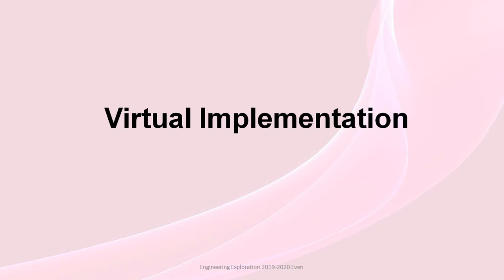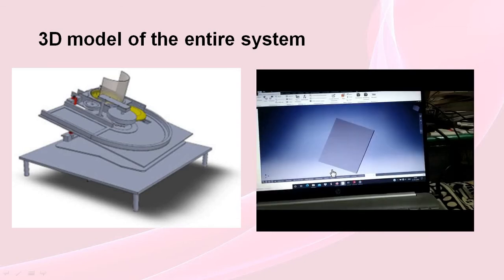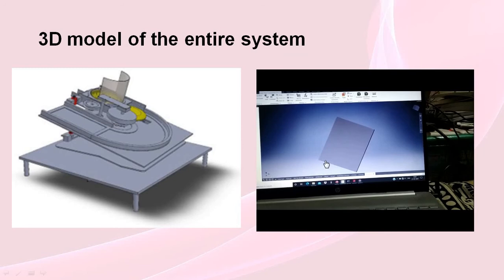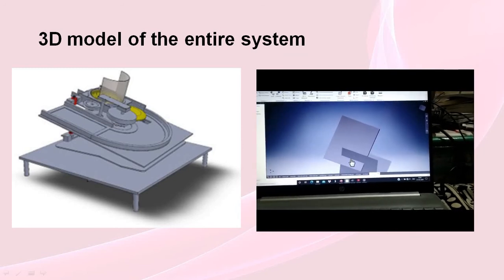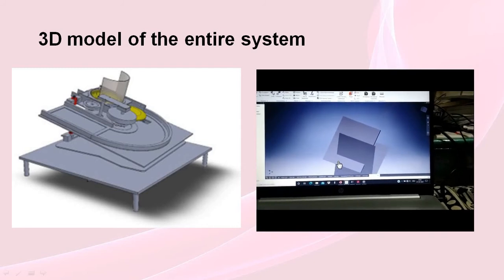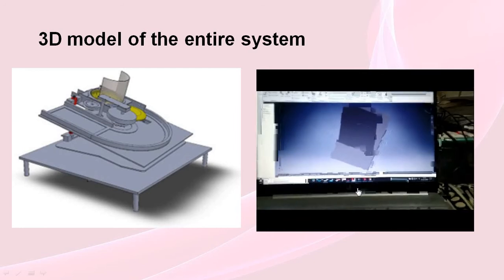Moving on to the virtual implementation, this is how our 3D model of the entire system looks like. Now I am going to show the assembly video of all the three subsystems. This is the base which we have created with the help of foam sheet of 12 mm thickness. It is basically trapezoidal in nature so that the disc moves a greater distance.